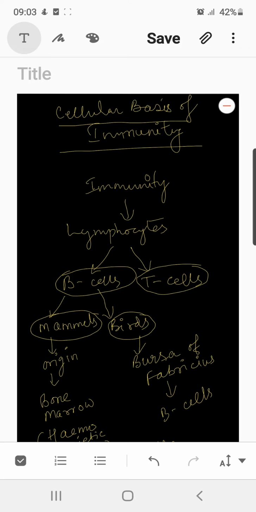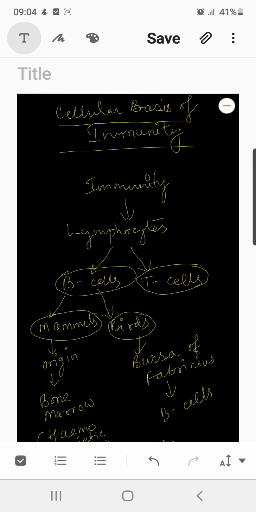Hello everyone. Today I will tell you about the cellular basis of immunity. The cells which are responsible for immunity are specifically the class of white blood cells known as lymphocytes. Lymphocytes occur in large numbers, in trillions, in the blood, lymph and the lymphoid organs such as the thymus, nodes of the lymph, spleen and appendix.